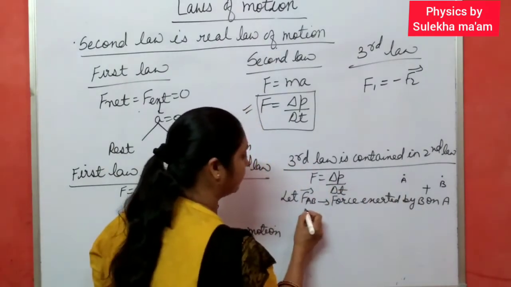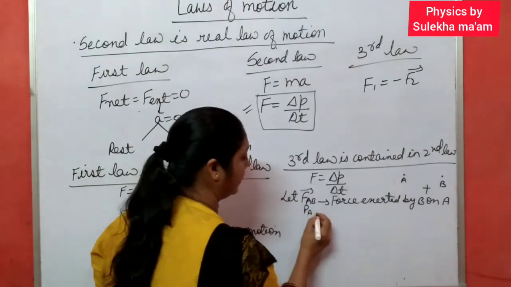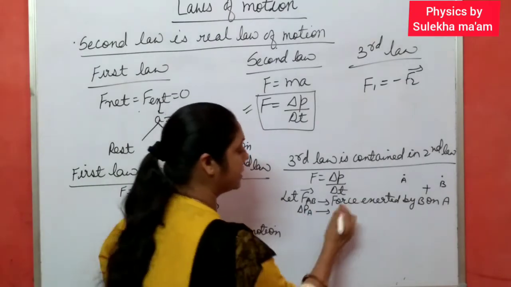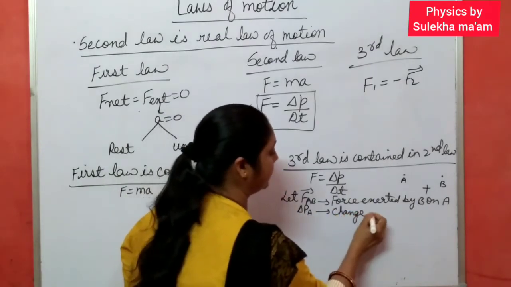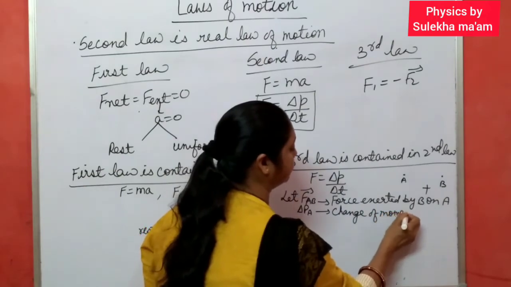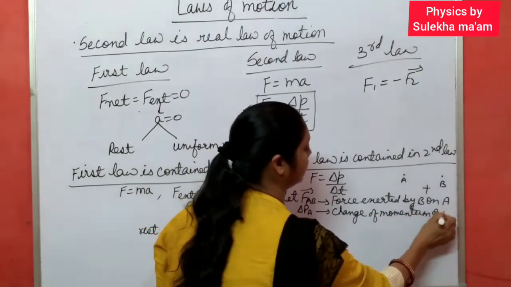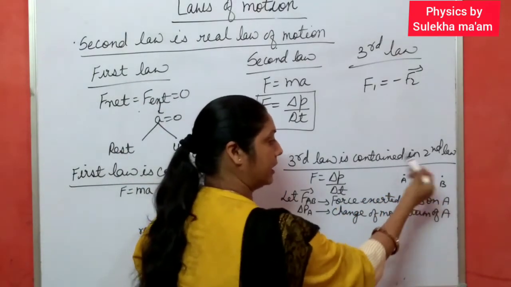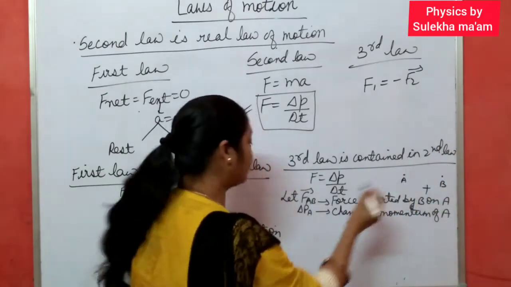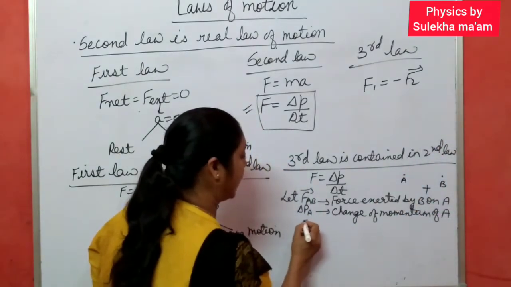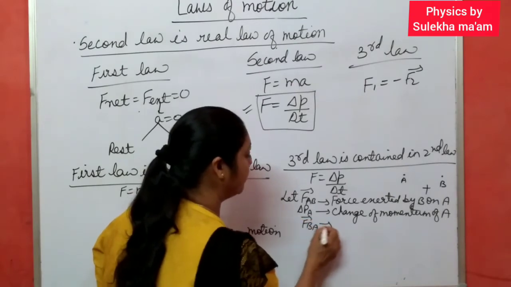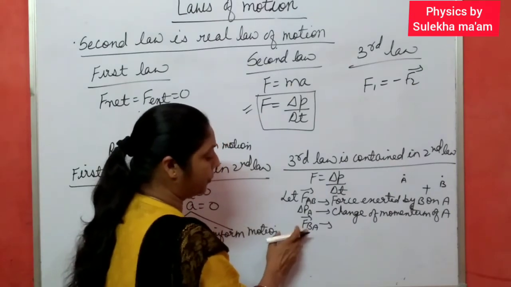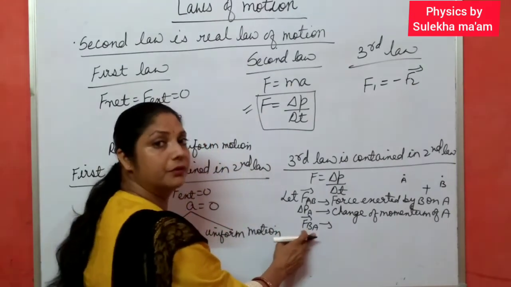Let delta PA be the change in momentum of body A. Now, during collision, B exerts force on A, and A also exerts force on B. Let FBA be the force exerted by A on B, or you can say the force experienced by B due to A.